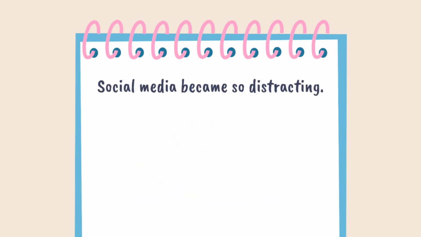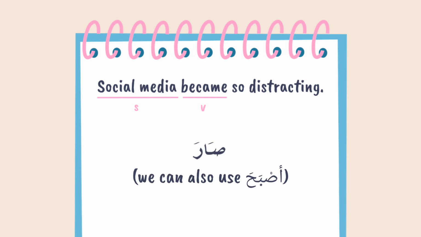Social media became so distracting. This sentence starts with the subject, social media, then the verb comes. In Arabic, the sentence starts with the verb. So, let's start with became. Sara. It's one of the most commonly used sisters of kana.